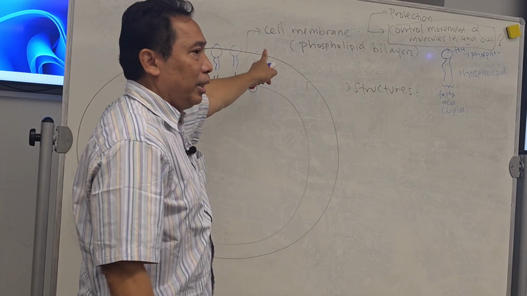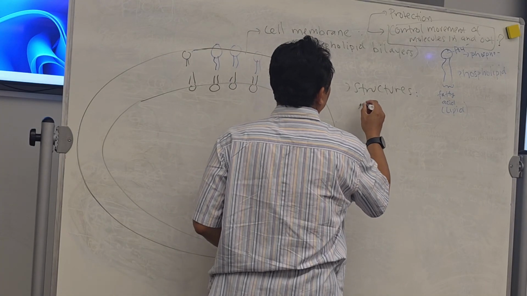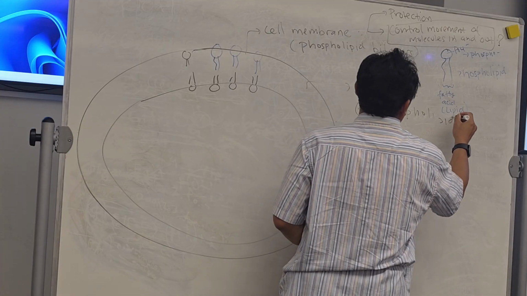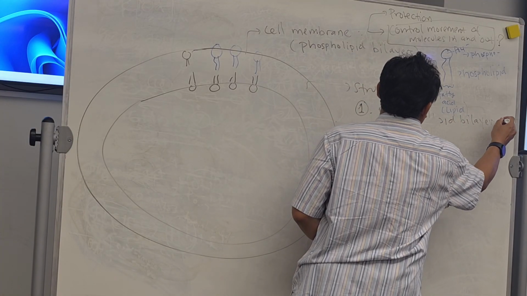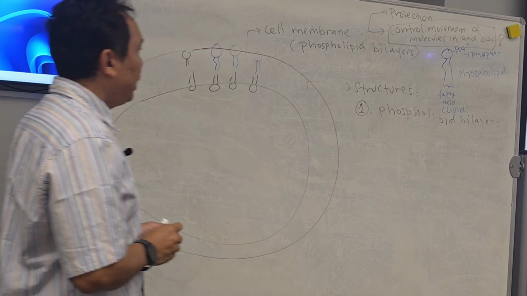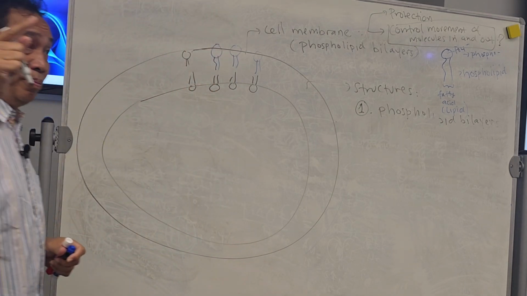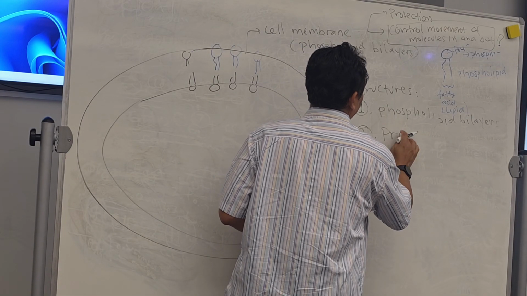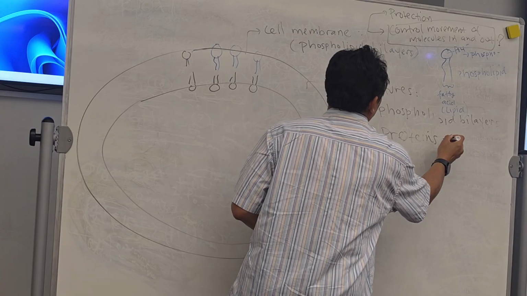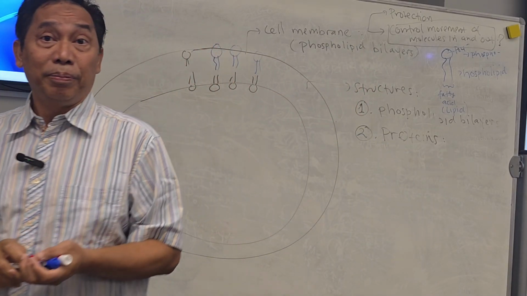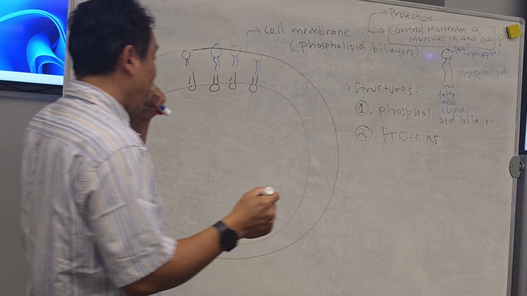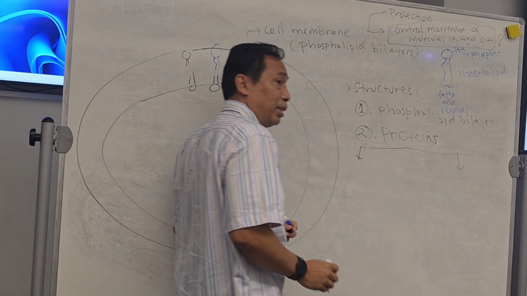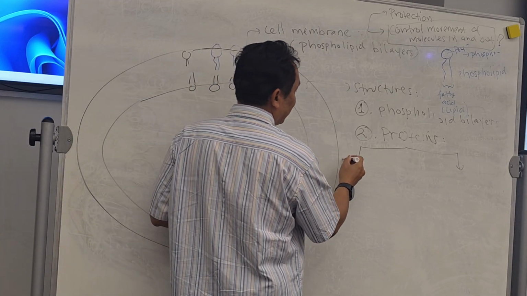Of course, it has the phospholipid bilayer. Now, in addition to the phospholipid bilayer, the cell membrane also has proteins. It has proteins that have many functions. Based on structure, the proteins make this classification.